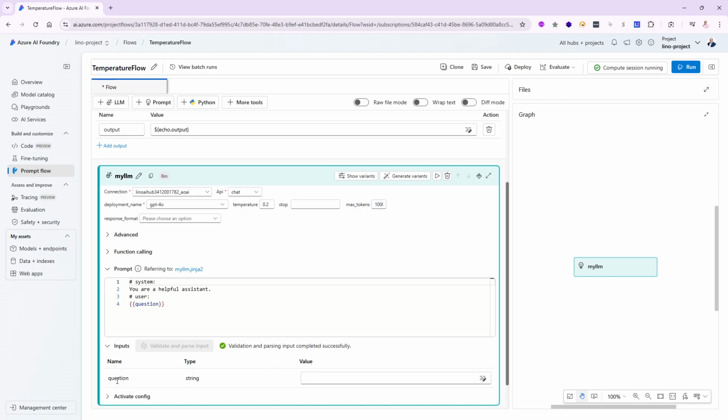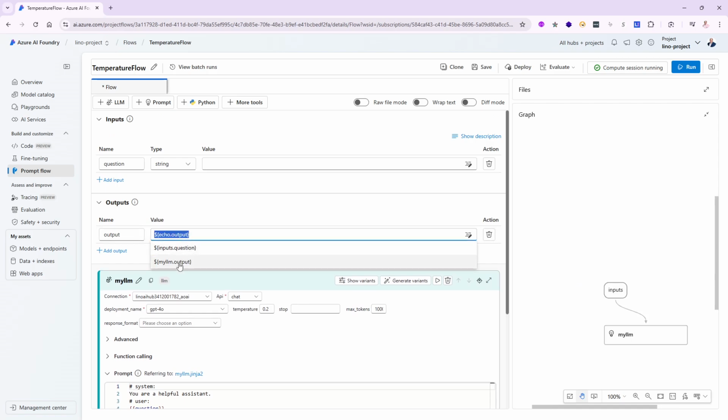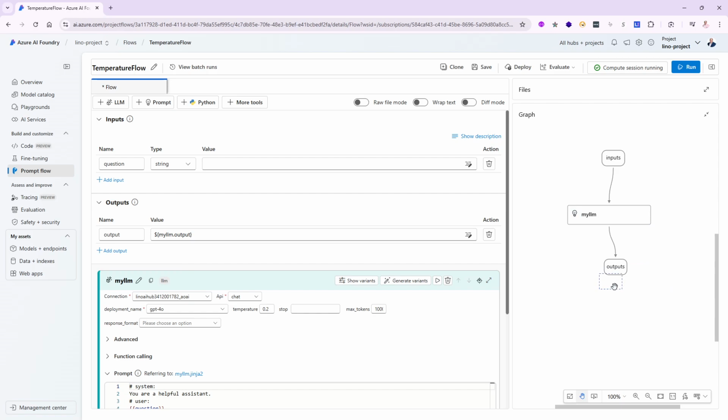And it will automatically show me the question because that's the variable. And I'm going to say this is the input question. So I'm starting to create my graph over here. If I go to the output, I don't have something called echo anymore. So I'm going to actually set it up to the my LLM output. Let me move this up so we can make it look better. And there you go. That is my first prompt with a very simple LLM that will get the question and try to answer it for us.